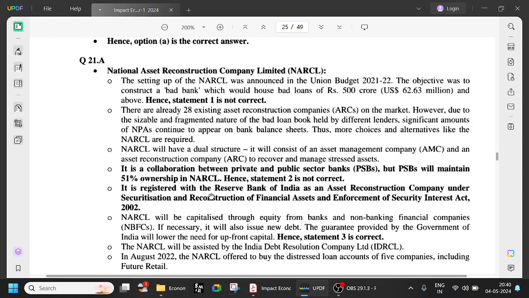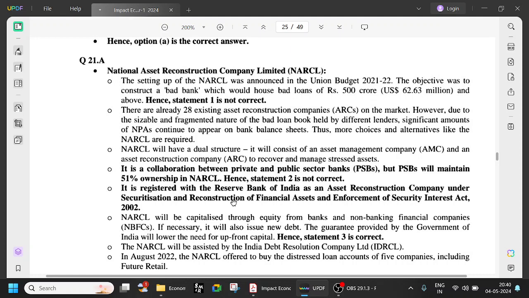Okay, it is registered with the Reserve Bank of India as an asset reconstruction company under SARFAESI. This is the Securitization and Reconstruction of Financial Assets and Enforcement of Security Interest Act 2002. So this is called the SARFAESI Act. Okay, it's a very important act. Under the SARFAESI Act, you don't need to go to court. Previously, for every small dispute, the bank had to go to court, but now it can start proceedings under SARFAESI.